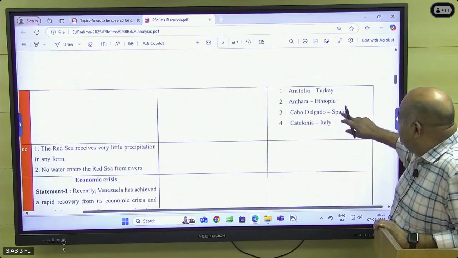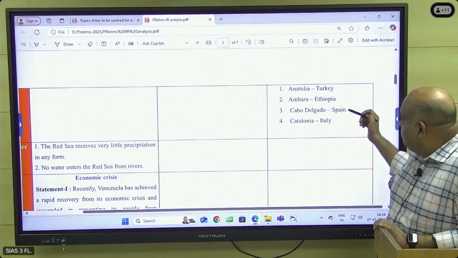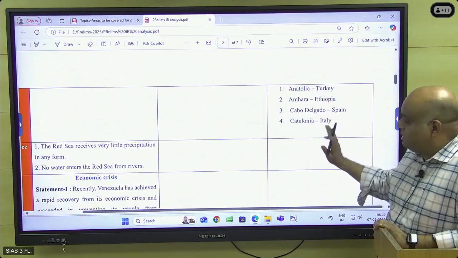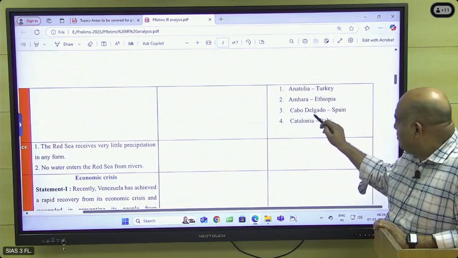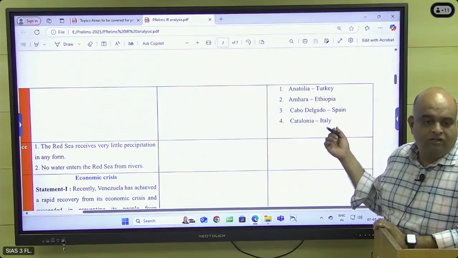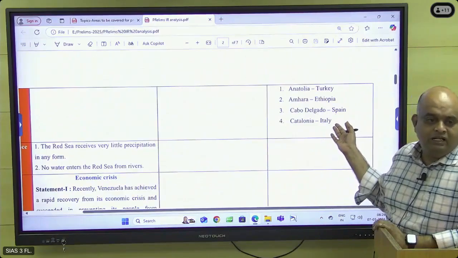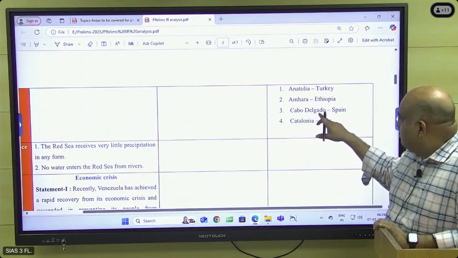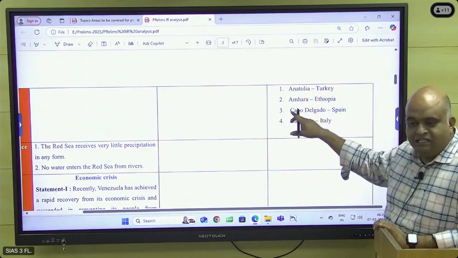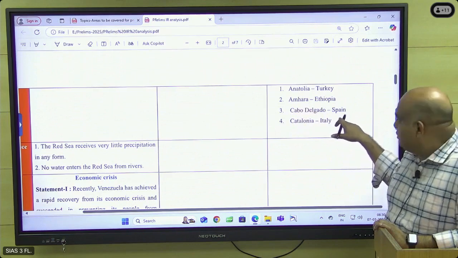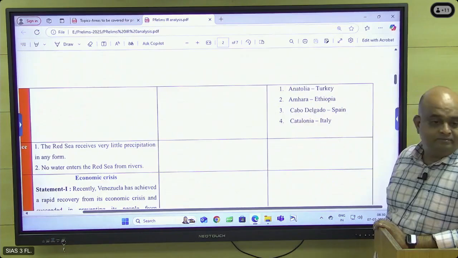Region often mentioned in the news: Turkey, Ethiopia, Spain, Italy. They are asking combinations. Actually, Cabo Delgado is in Mozambique. There an ethnic conflict happened, and some 3,000 people were killed, so that's why they are asking. This is the wrong answer actually. Cabo Delgado looks like a Spanish name, so they are confusing us into thinking it is Spain.